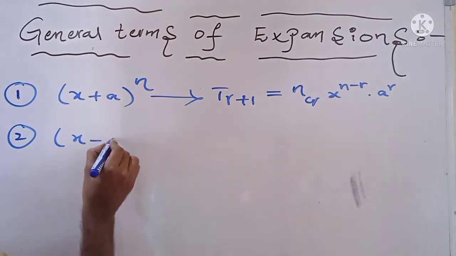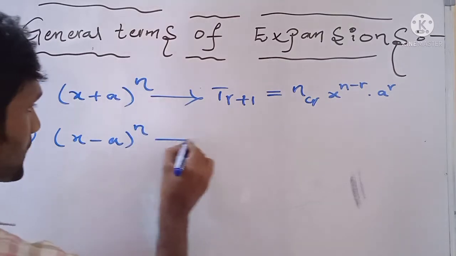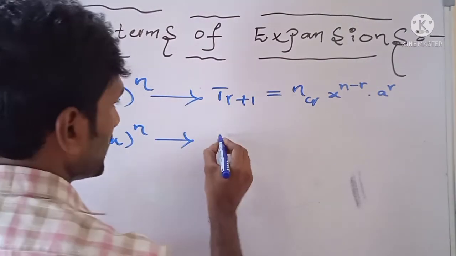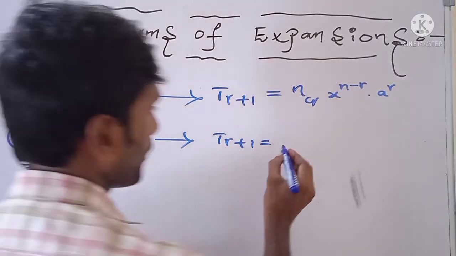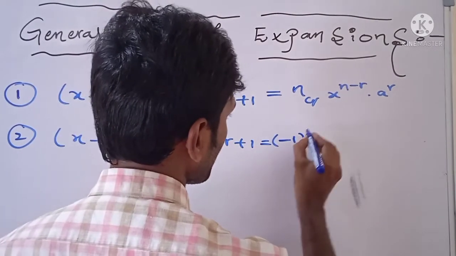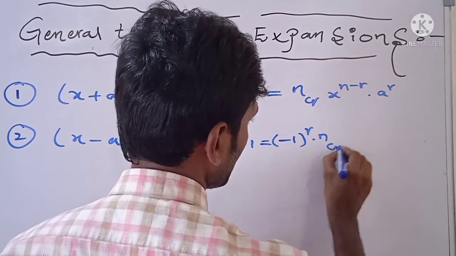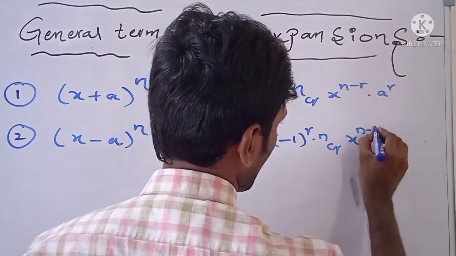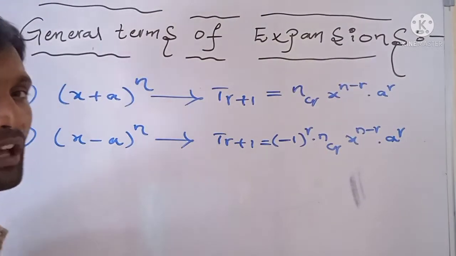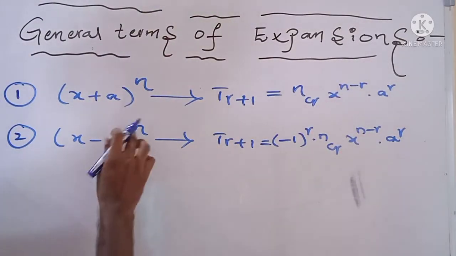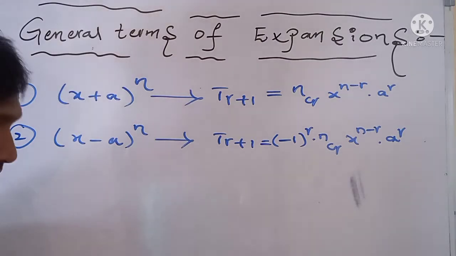Come to second type of expansion. It is (x minus a) whole power n. In the expansion of (x minus a) whole power n, the formula of the general term is: (minus 1) whole power r, nCr, x power n minus r, a power r. So this is the formula of the general term in the expansion of (x minus a) whole power n.